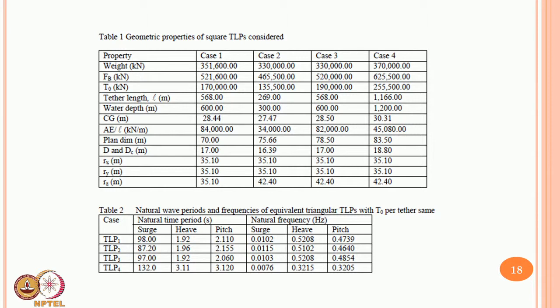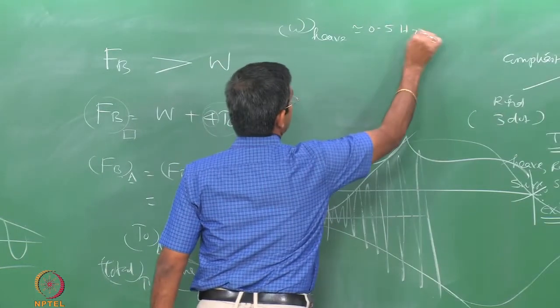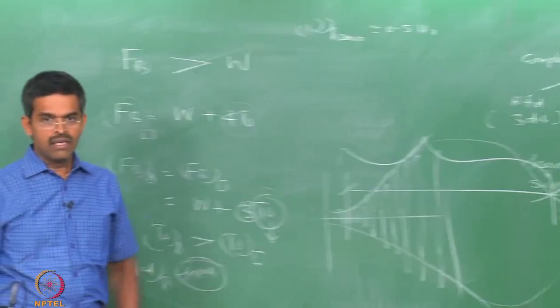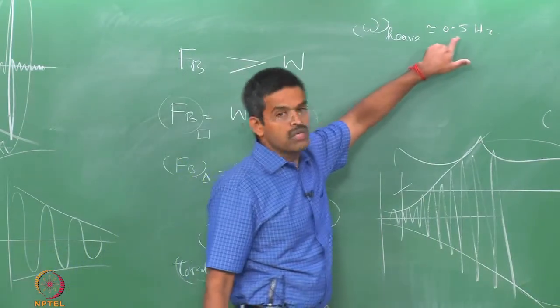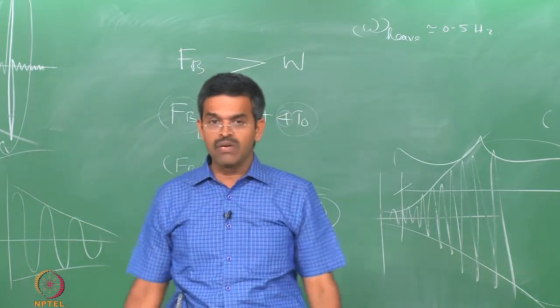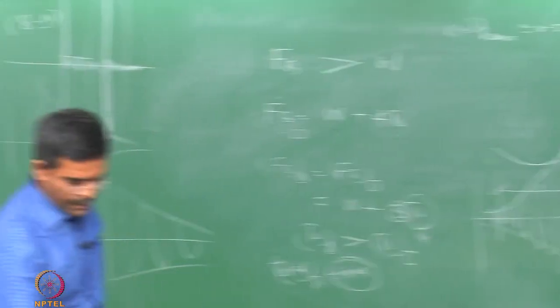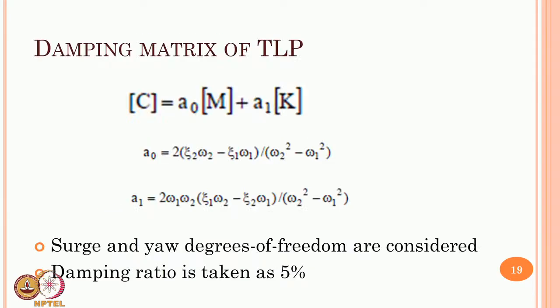Remember, my frequency at heave is close to 0.5 hertz. So if I see any excitation in a given system close to this value, it means I am having a resonant response in a stiff degree of freedom, which is very dangerous and was not expected in a given design till the 90s. Let us see what happens when we do an analysis of this.